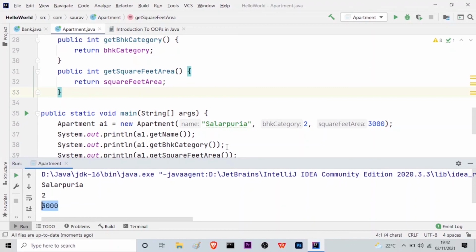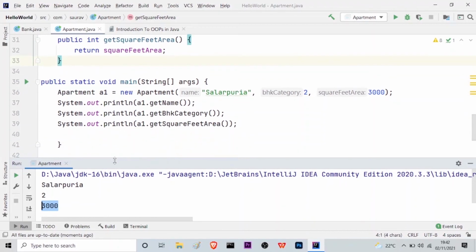You can just manipulate inside the print statement so that you can get a better version of the output. But just to show you a basic concept of object-oriented programming, I have taken it to be simple. That's it.